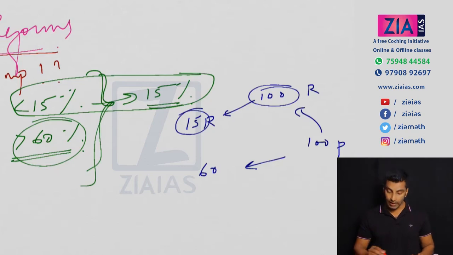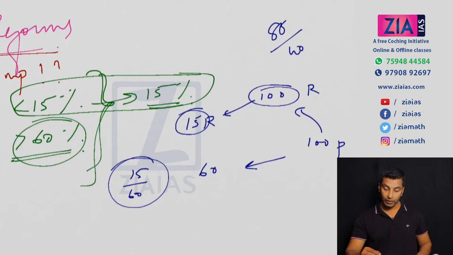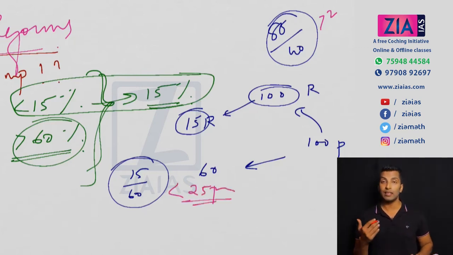So how much does one person get? 15 by 60. On the other hand, the rest of the 85 goes to the balance 40. You can see the difference: here it is less than 25 paisa, and there it is greater than 2 rupees. That's the reason why we need to give so much importance to agriculture.